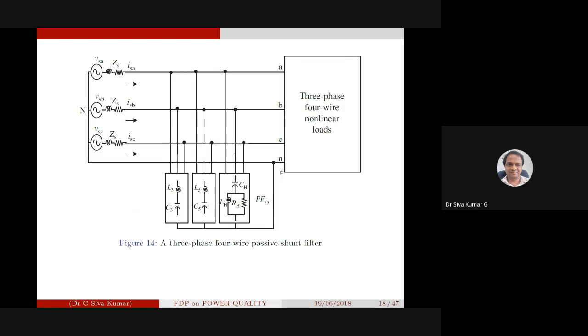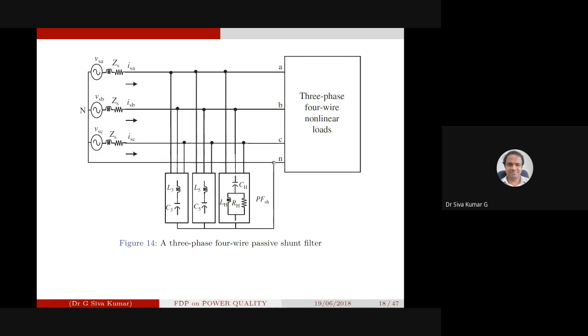passive shunt filter. Here the neutral, earlier when you don't have this particular connection, it is going to pass this way, but now the neutral of the passive shunt filter is connected over this way. Then obviously the zero sequence current in the neutral, always the zero sequence current is going to flow, right?